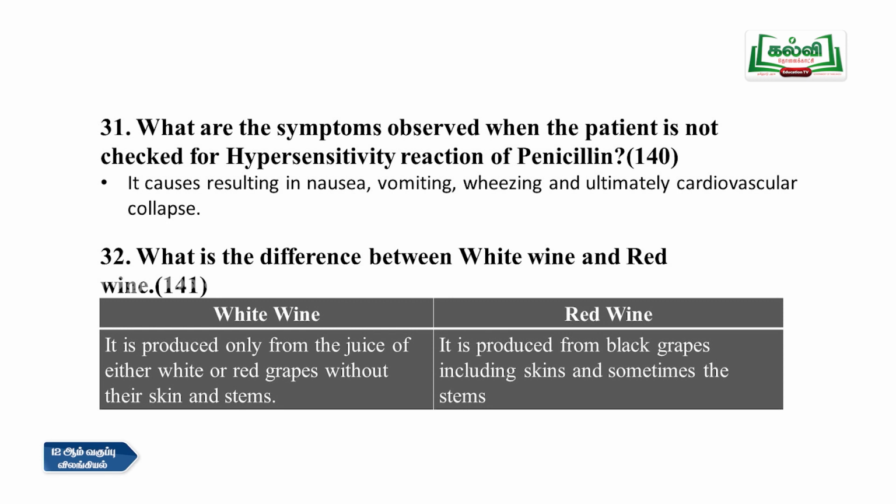Now question number 32. What is the difference between white wine and red wine? White wine is produced from the juice of either white or red grapes without their skin and stems. And red wine is produced from black grapes including skin and sometimes stem. So here skin and stems are used in the red wine, whereas in white wine they are not used. So that is the reason the color is different.